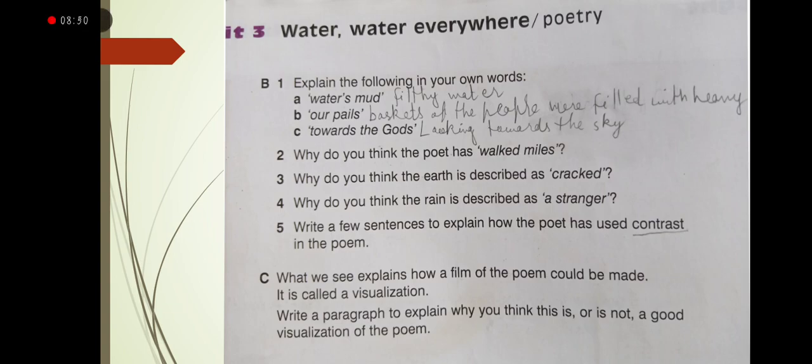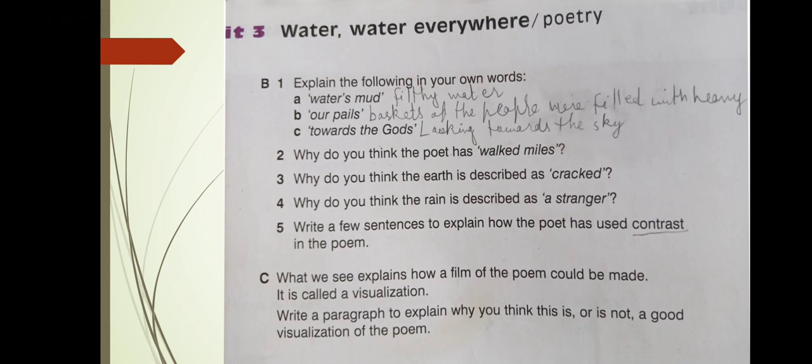Question number 2. Why do you think the poet has walked miles? We have already discussed this question in the poem, that the poet had walked miles because he was in search of water. Why do you think the earth is described as cracked? Okay, why is the earth described as cracked? You already know the answer. You must write it because it was quite sunny and hot. There was no water for so long, and as a result the earth has become cracked.